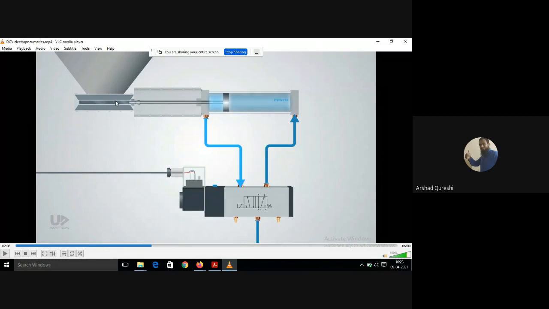Okay, so it is blocking it, and when I move the piston to the right hand side, it will unblock it and it will allow the wafers to pass down. Okay, so this is the application of the cylinder. Okay, when it is retracting, slide gate valve, it will open.